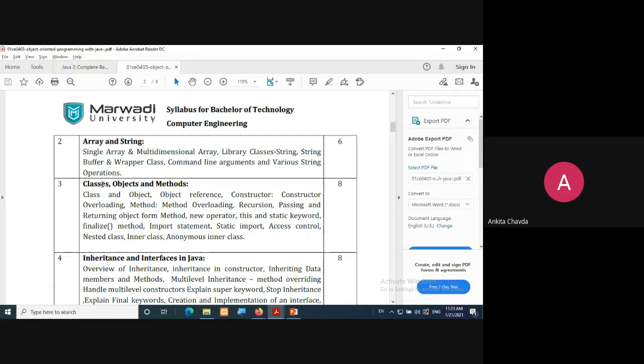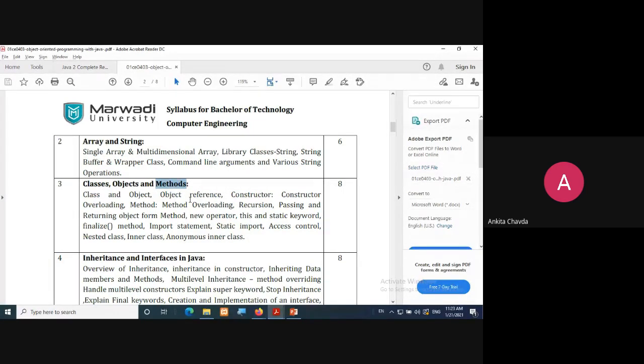Now what would be class, object, and methods. Wherever you find the word methods, methods means function. But now onwards in Java, we will not say function. Instead of the word function, we will always use methods. Okay, so that's a very simple difference, right? Otherwise you will think what would be methods, but a method is nothing, it's just a function.